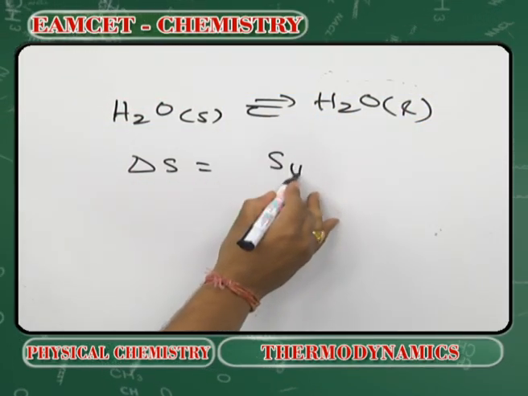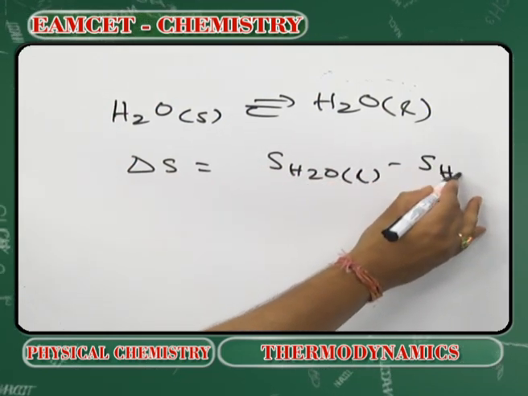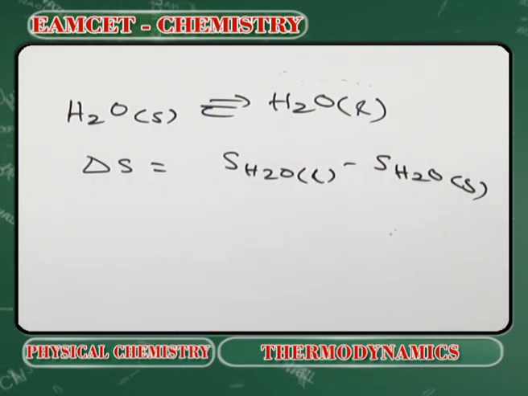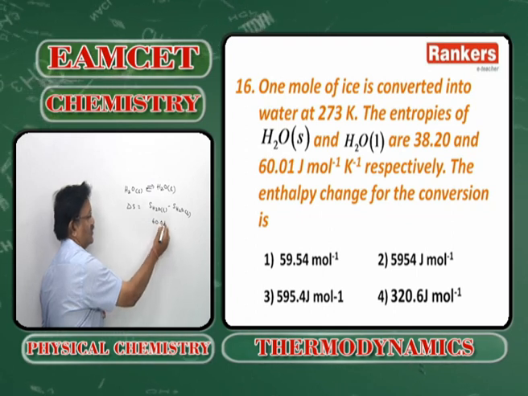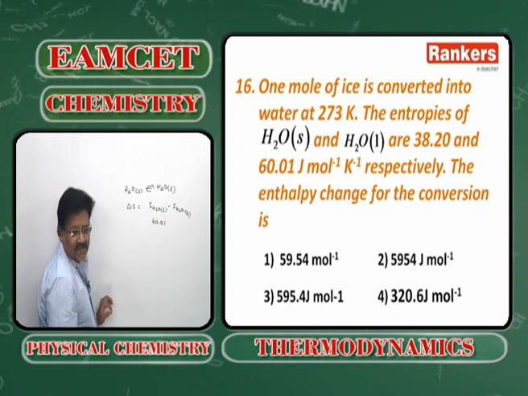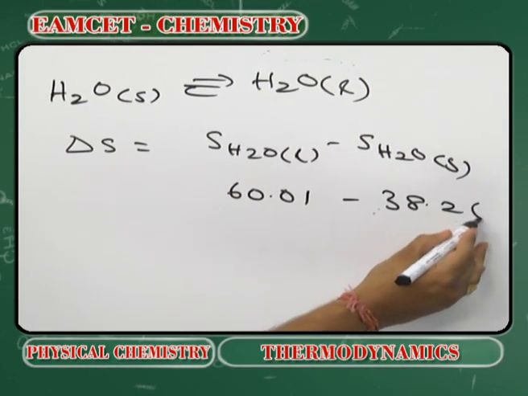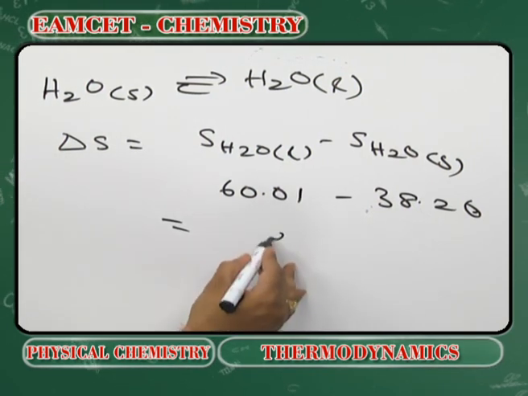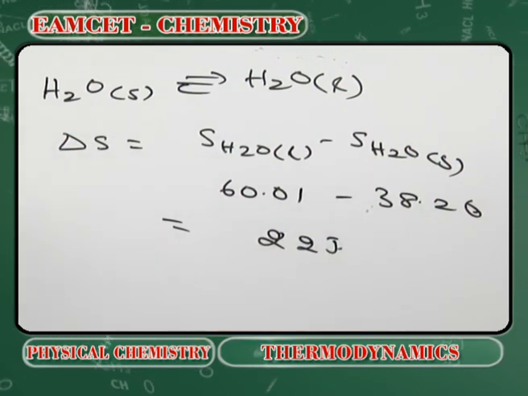S of H2O liquid minus S of H2O solid. 60.01 minus 38.20, so it is approximately 22 joules.